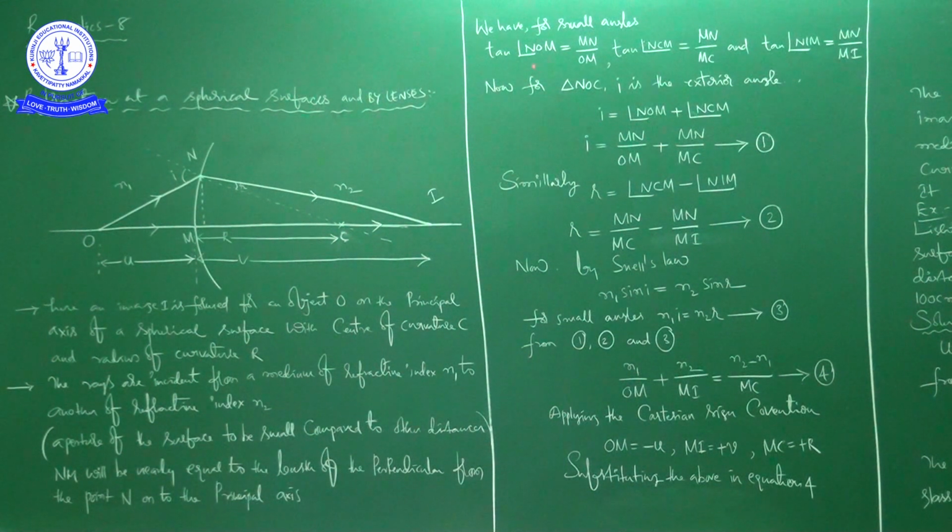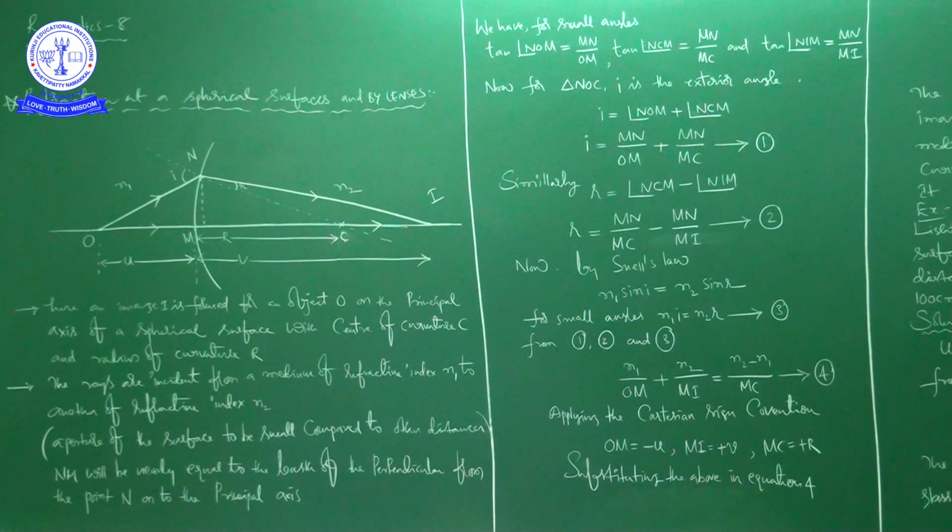And one more thing is, for small angles tan theta is identically equal to theta, right? So tan of angle NOM is equal to angle NOM, that is the angle at O. This is with the assumption for small angles.